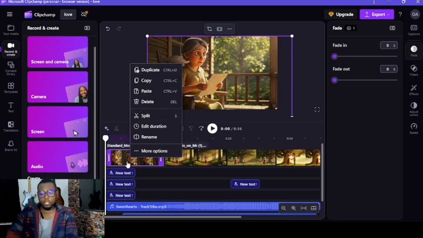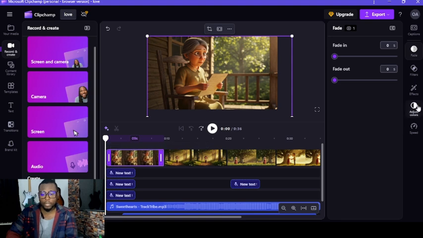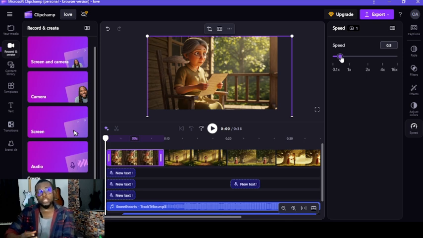So one other thing you can do is click on the clip and then come here to speed to adjust the speed. Sometimes you reduce the speed so that it makes the clip longer, right? Because you generated a 10-second or a 5-second clip, and sometimes the narration, what the voiceover is saying, is longer than that. So you can reduce the speed so that your clip fills the space that you've allocated for that particular scene, right? I hope you get that.